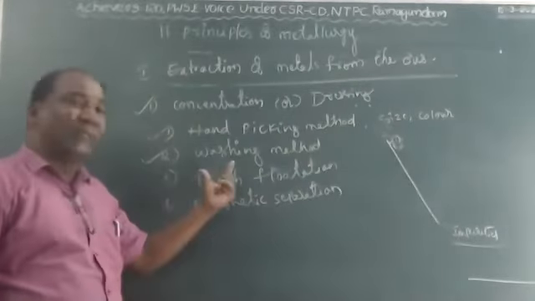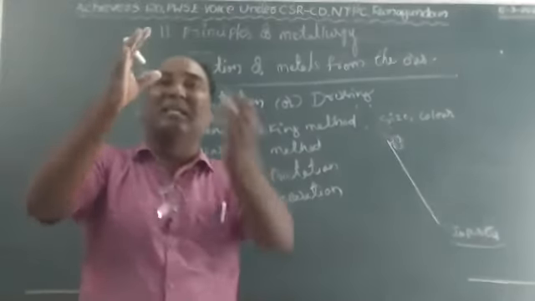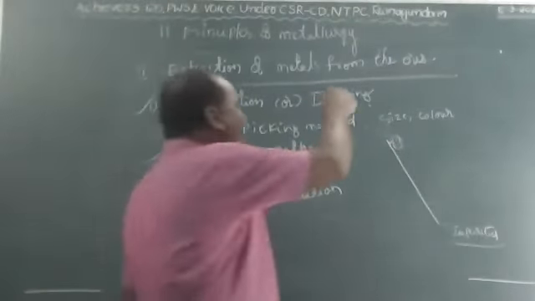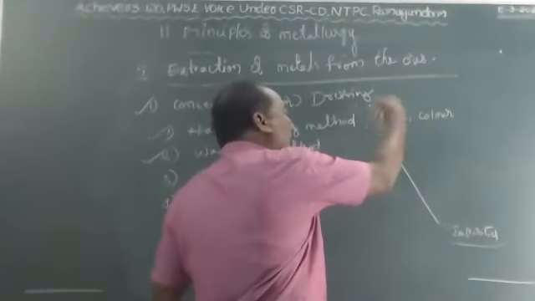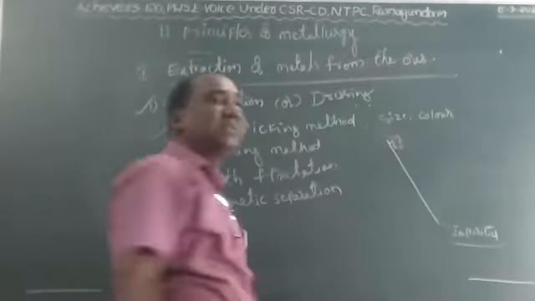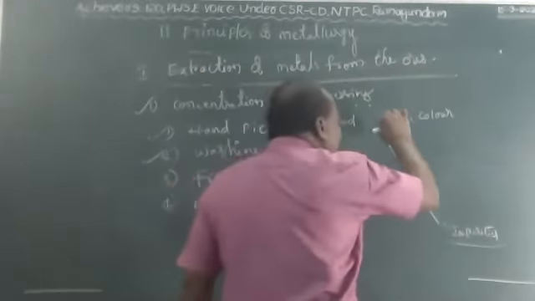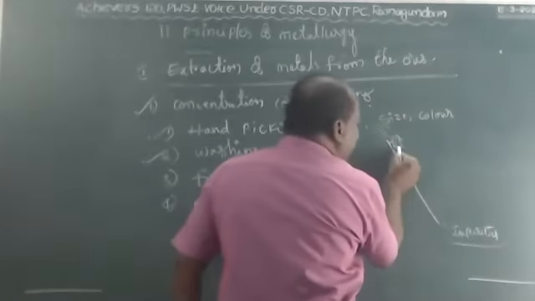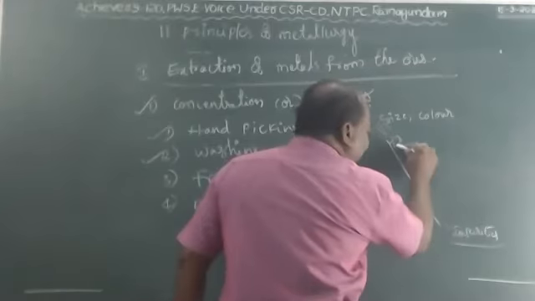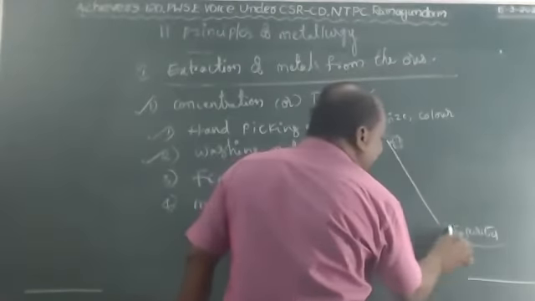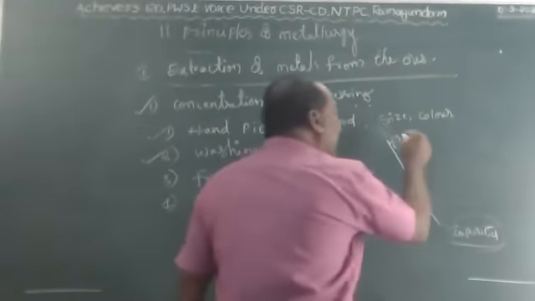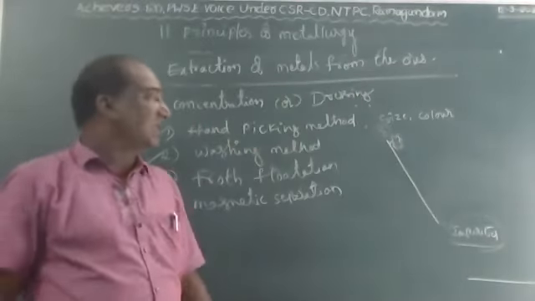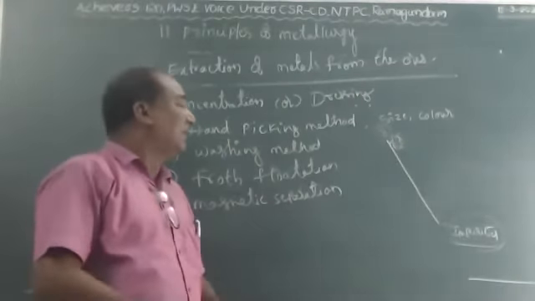Understood? In the washing method, first we have to crush the ore particles into small pieces. That is placed on a sloped surface. After putting all the pieces on a sloped surface, we should allow the water to flow very slowly. Then the less dense impurities, the waste particles present in that, are carried out to the bottom. And the metal particles, the ore particles, stay here only. This is called the washing method.